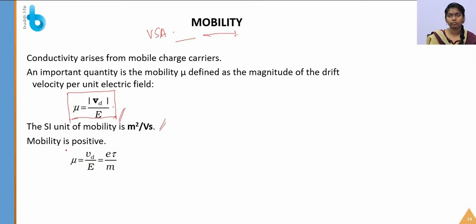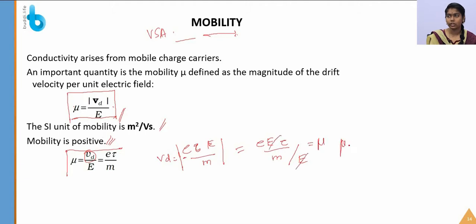Next, mobility is always positive. So mu is equal to Vd by E, where Vd is equal to eE tau by m. This is the value of Vd, right? I am taking the modulus, so the minus will go away, and the mobility is Vd by E, which is eE tau by m divided by E. So E gets cancelled, and as a final expression we get e tau by m. So this is the final expression for the mobility.